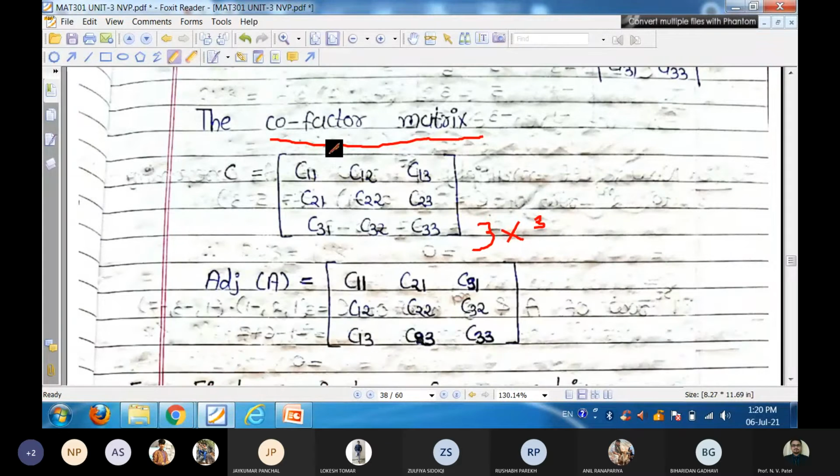In the cofactor matrix, C11, C12, C13 is in our first row, but in the adjoint it is written in our first column. The second row converts to the second column and the third row converts to the third column. And the new one is called the adjoint of the given matrix.